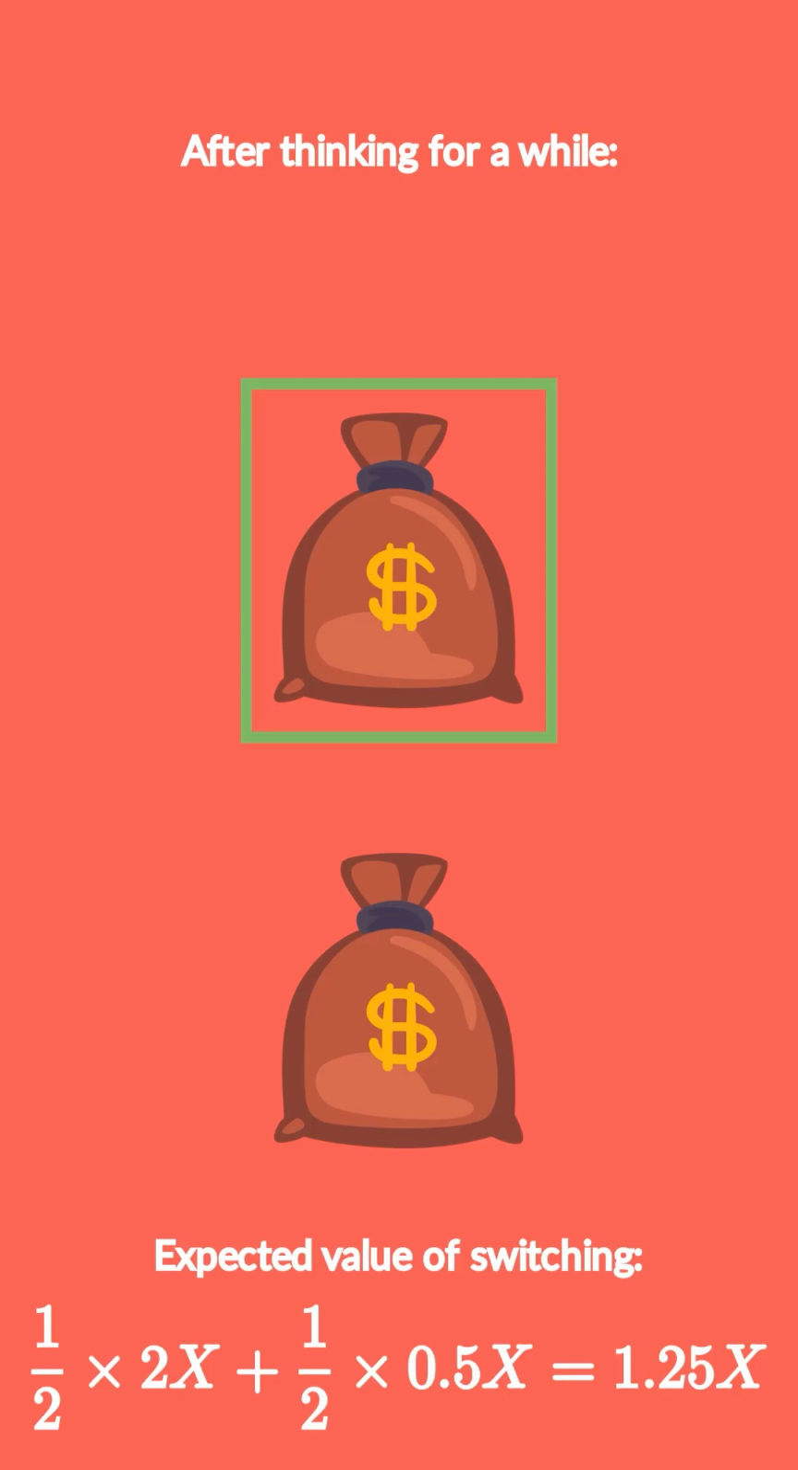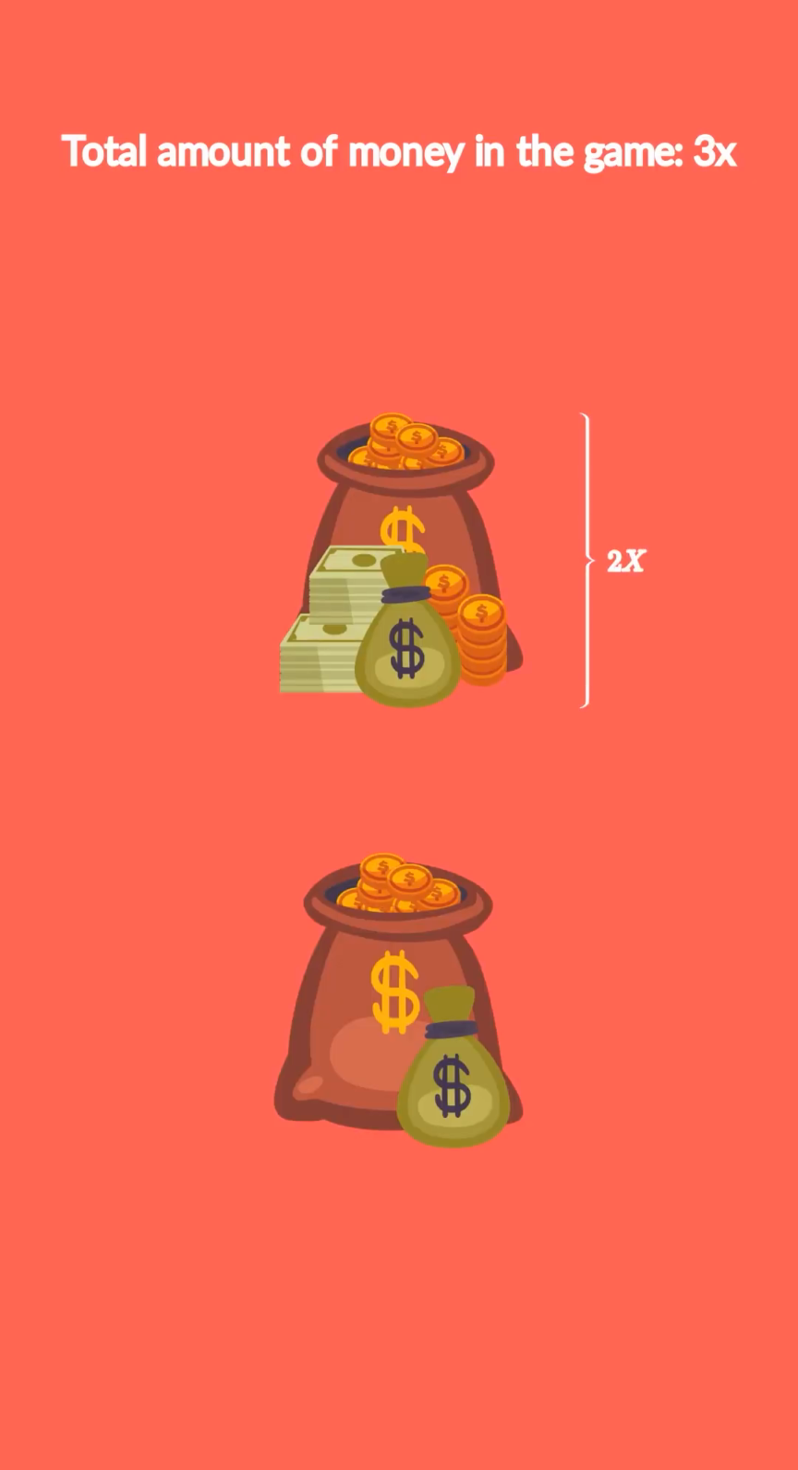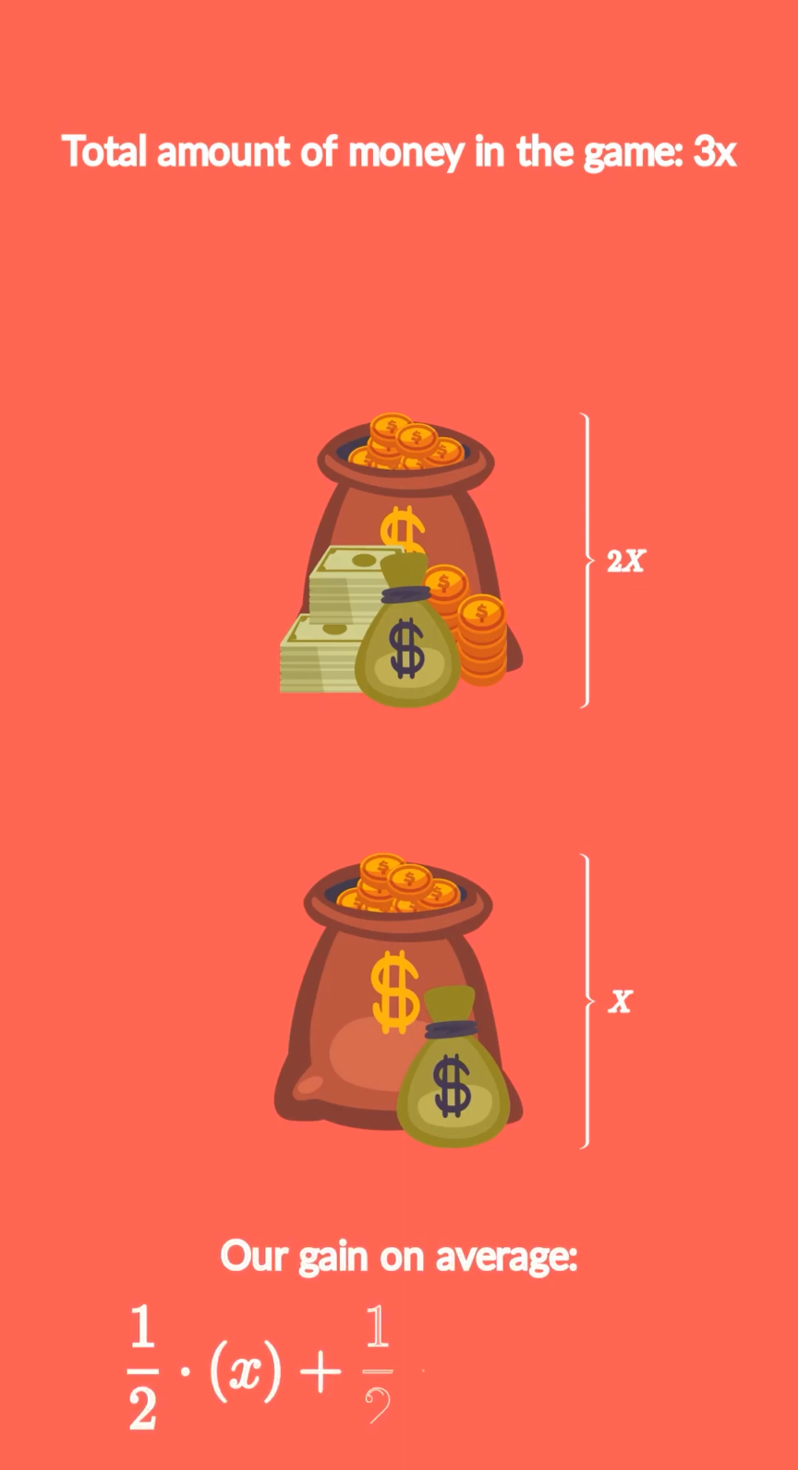Another, perhaps more intuitive way to understand the resolution is by considering the total amount of money in the game, which is 3X, which is fixed regardless of which money bag you choose. But now, the amount in your money bag given that it is the larger one is well defined, which is 2X. And the amount in your money bag given that it is the smaller one is just X. The expected return from switching is then as follows. Which means there is no advantage or disadvantage to switching, which is exactly as expected.